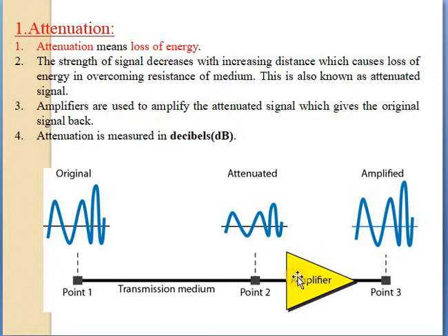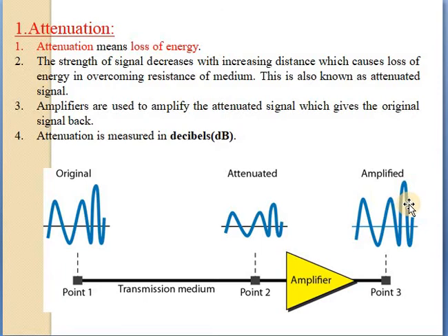And the amplifier, here, this is the amplifier, is used to amplify the attenuated signal, which gives the original signal back. And attenuation is measured in decibels, dB. The main definition of attenuation is loss of energy. This is the diagram of attenuation. This is the original signal which the sender sends. This is the attenuated signal, and this is the amplified signal which the receiver receives.